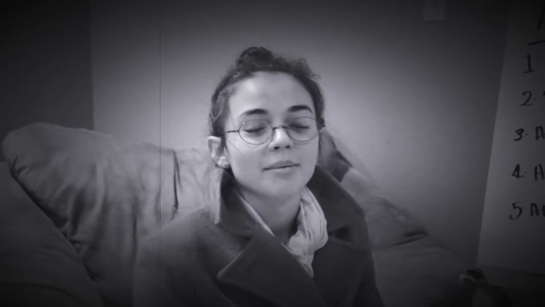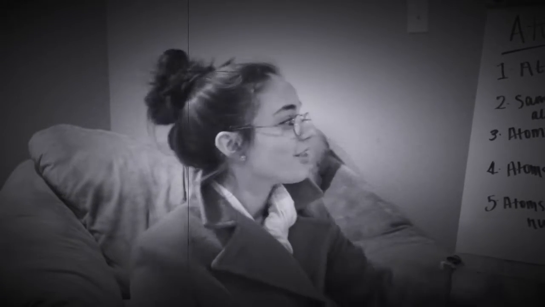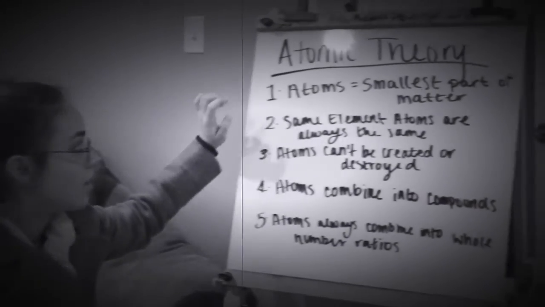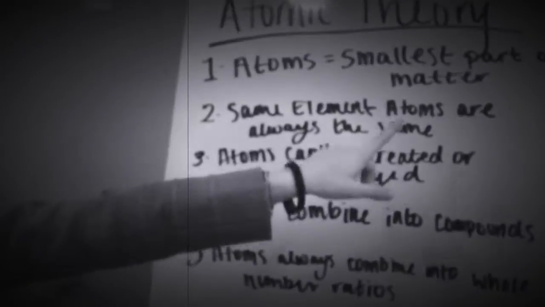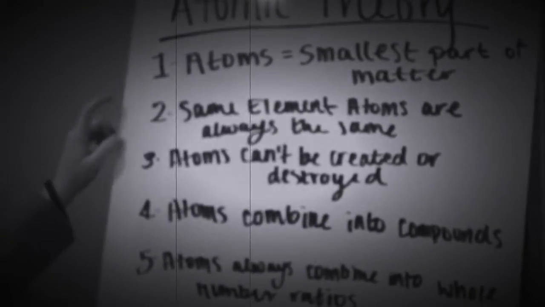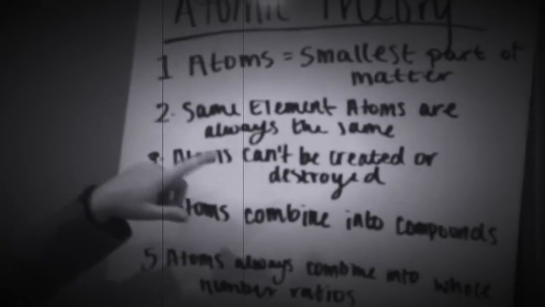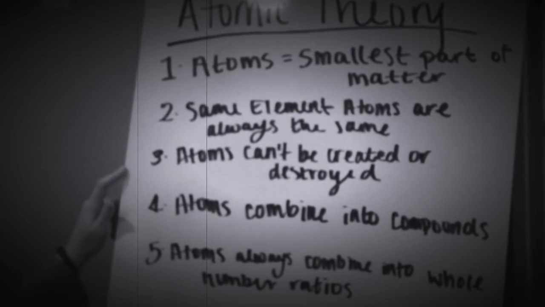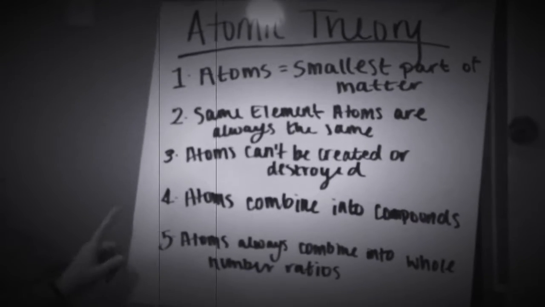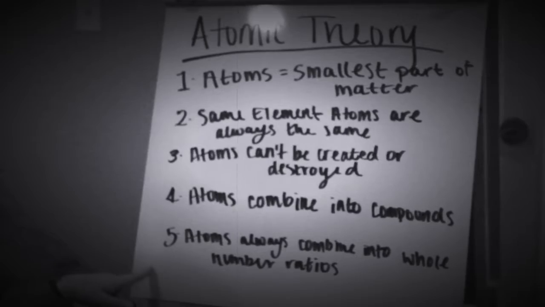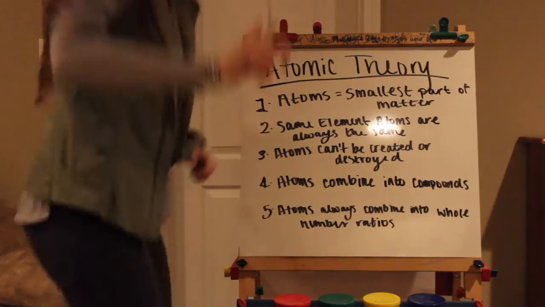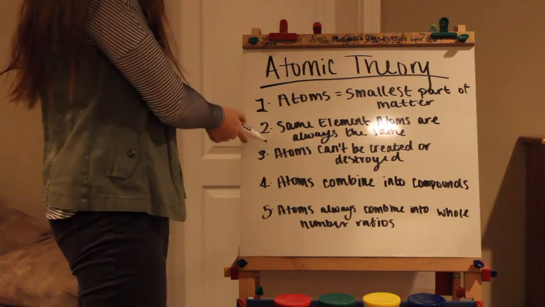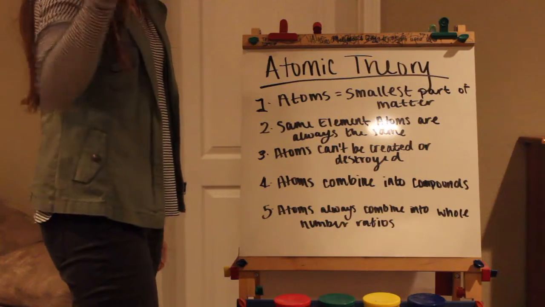I'm John Dalton. My main contribution to chemistry is my atomic theory that shed light onto atoms and further discoveries for other scientists. There are 5 parts to my atomic theory. The first is that atoms are the smallest part of matter. The second is that any atom of the same element will always be the same. The third is that atoms can't be created or destroyed. The fourth is that atoms combine into compounds, and then the fifth is that atoms are always combined into whole number ratios.